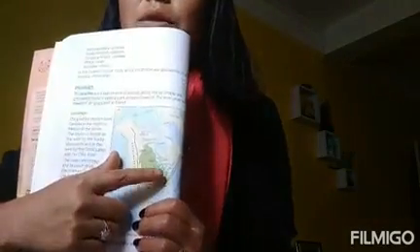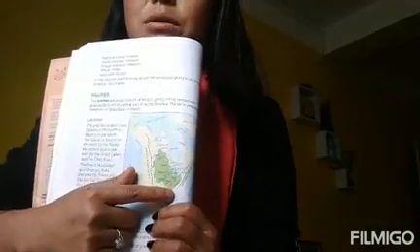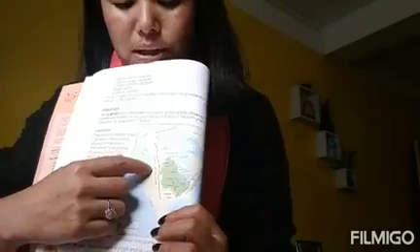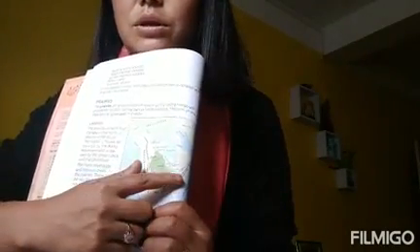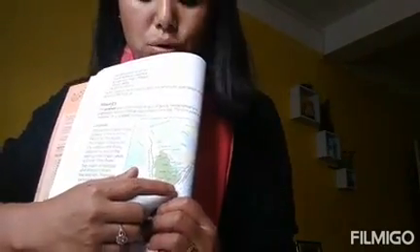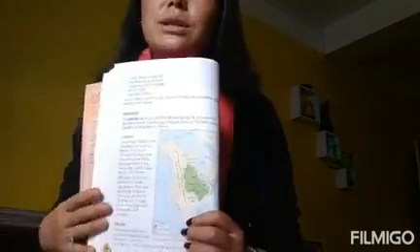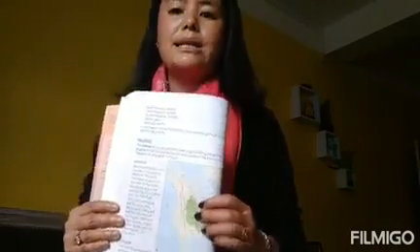The location lies in the central part of North America, and it stretches from Canada in the north to the Gulf of Mexico in the south, right? In the east you can see the Rocky Mountains, and in the south there lie the Great Lakes and the Ohio River. Two important rivers flow through the prairies, that is the river Mississippi and the river Missouri. These are the two important rivers which pass through this region, right?